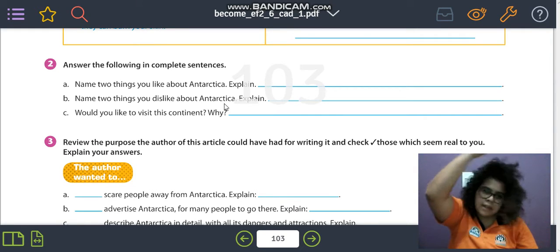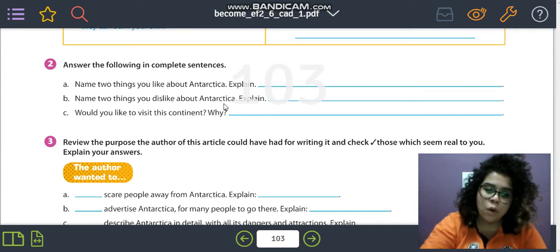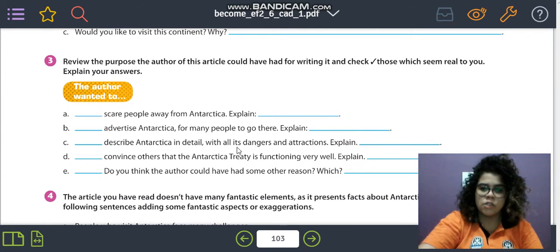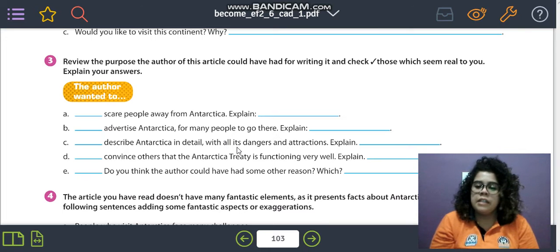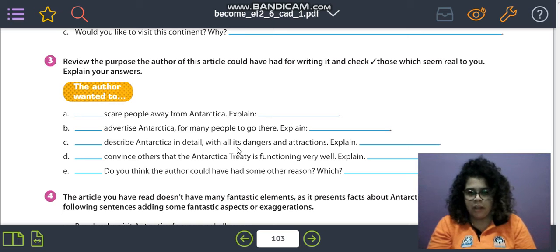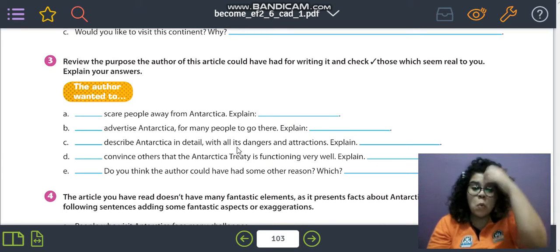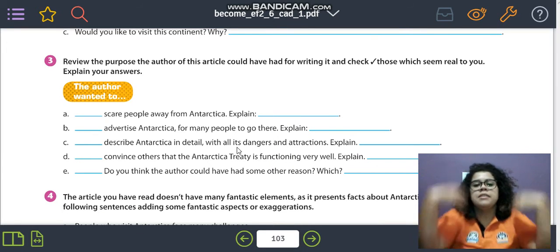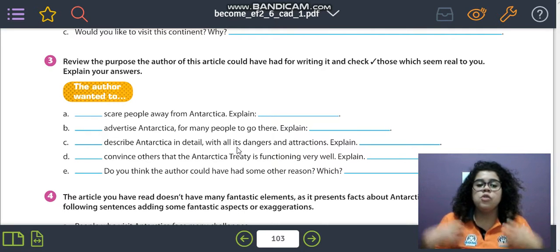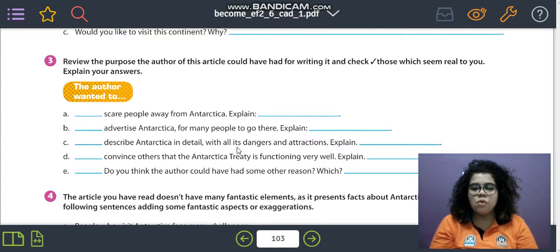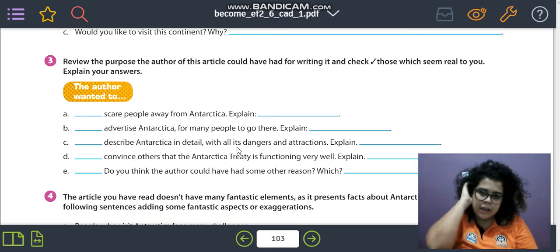Now, exercise number 3. Review the purposes the author of this article could have had for writing it and check those which seem real to you. Explain your answers. So we're going to try to guess why the author wrote it, what message the author wanted to give us, for whom, etc. Here we have some options, and if you agree with these options, you're going to check them.